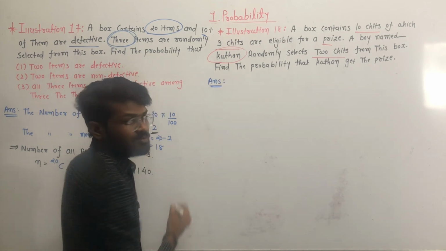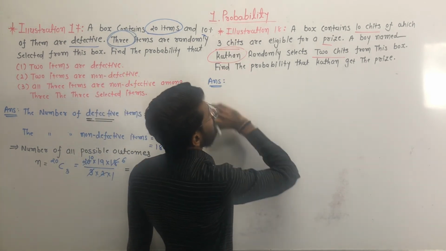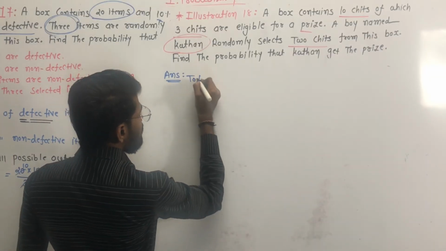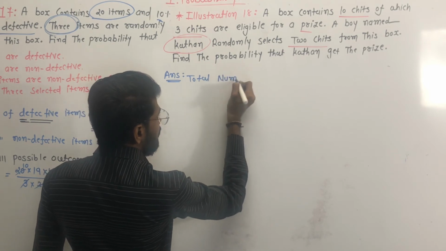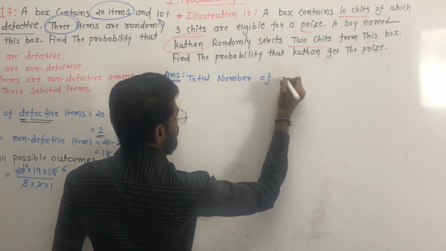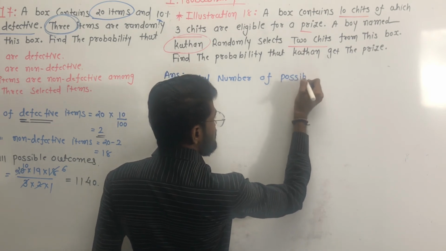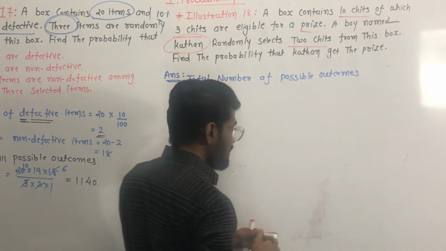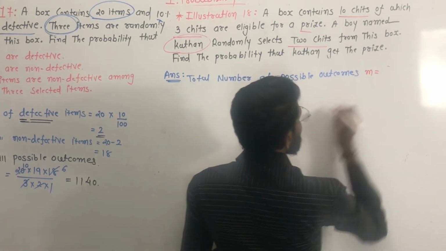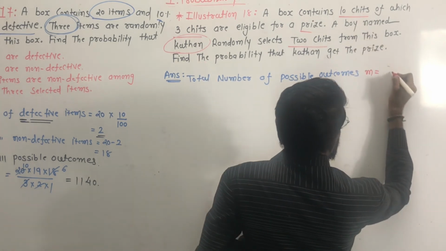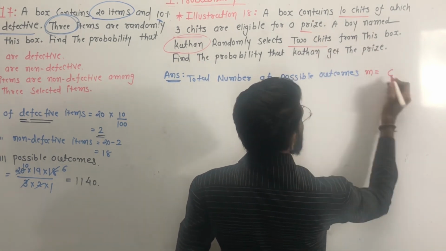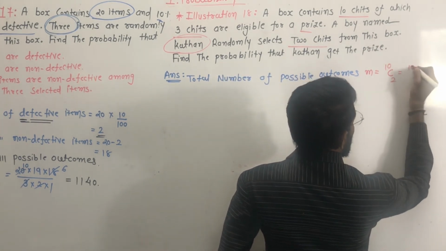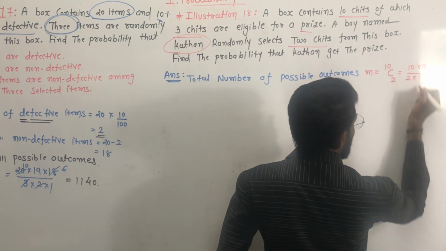How many total possible outcomes are there? We have to select 2 chits out of 10 chits, so the total number of possible outcomes, denoted by N, is equal to 10C2, which is 10 multiplied by 9 upon 2 multiplied by 1.